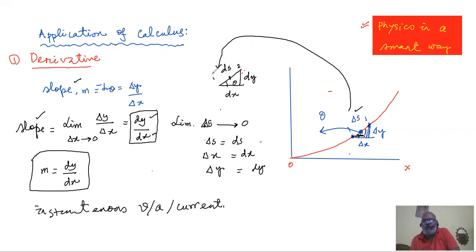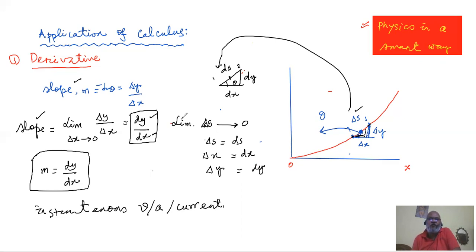There may be velocity, acceleration, current, there may be so many things that we'll be learning later on. Don't worry, because our learning must proceed in a very smooth way. You cannot have a big cake and gulp it at once. That will create indigestion, or maybe that will stick in your throat. So step by step, our process must go on.